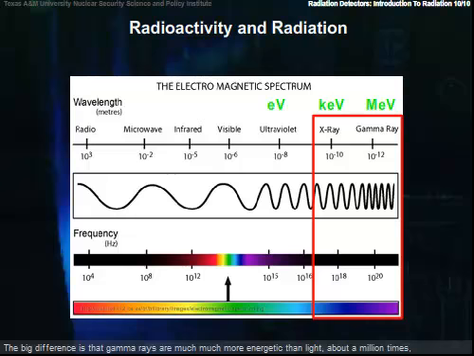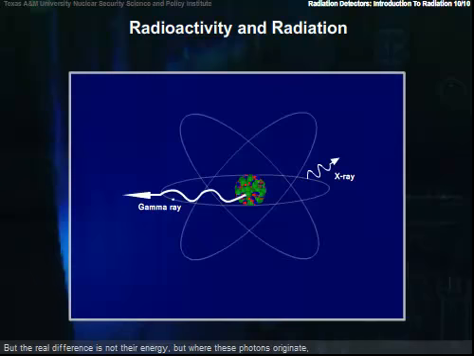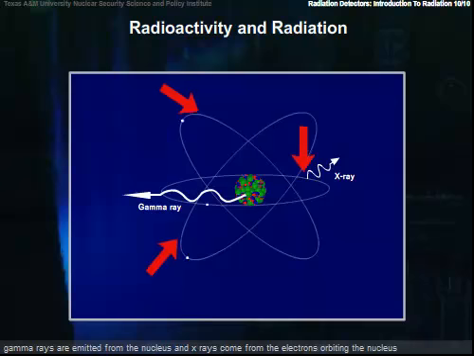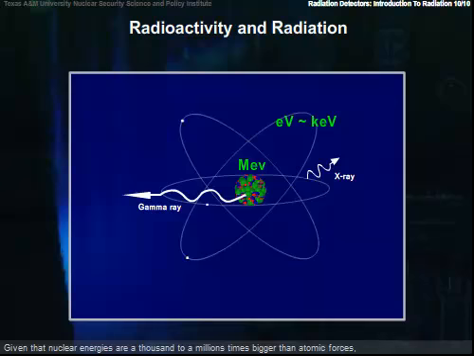We see here that X-rays are lower energy than gammas, and that's almost always true. But the real difference is not their energy, but where these photons originate. Gamma rays are emitted from the nucleus, and X-rays come from the atomic electrons orbiting the nucleus. Given that nuclear energies are thousands to millions of times bigger than atomic forces, it's no wonder they are more energetic. X-rays almost always appear during nuclear decay also.